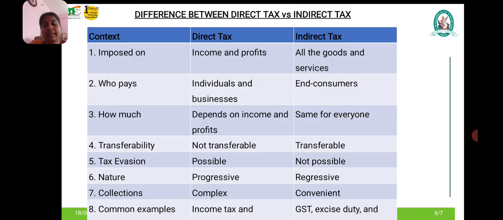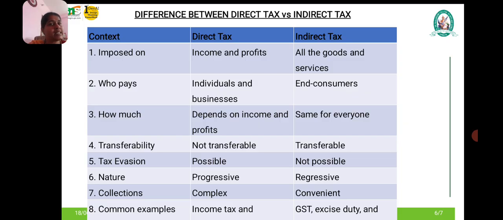For direct tax, depending upon the income and profit earned. The slab will be fixed by the central government and it will be announced in the budget every year. Indirect tax is the same for everyone. Whoever purchases and uses a product has to pay the indirect tax.